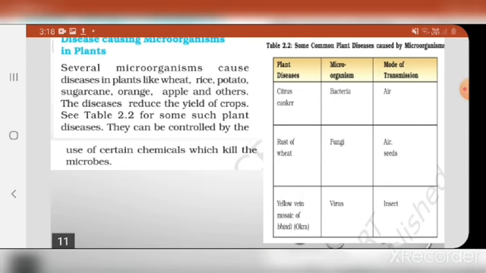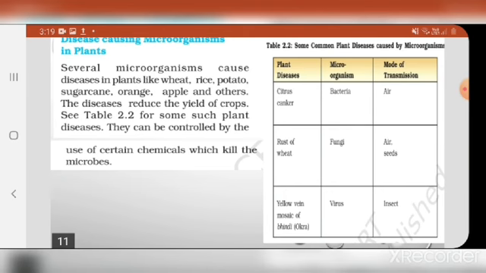The next disease is rust of wheat. It is caused in the wheat plant. The microorganism is fungi, and the mode of transmission is air and by seeds. If the seed is infected, then the plant which will grow will also be infected. Next disease is yellow vein mosaic of bhindi. Bhindi is also called okra. This disease is caused by a virus, and the mode of transmission is insects. So you have to learn this: the citrus canker, the rust of wheat, and the yellow vein mosaic of bhindi.